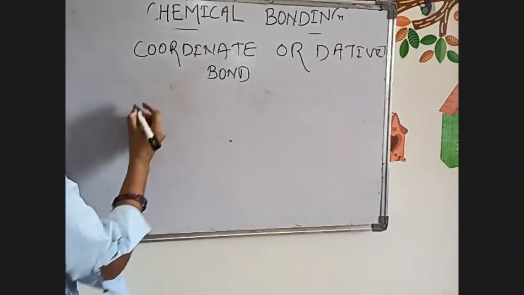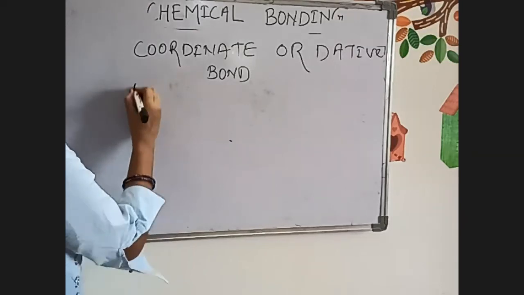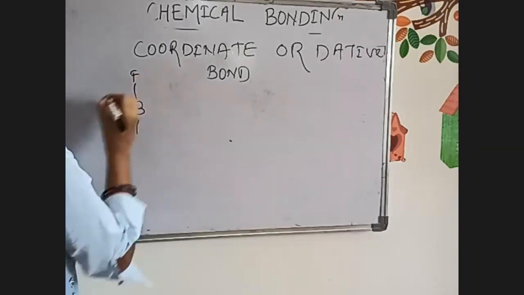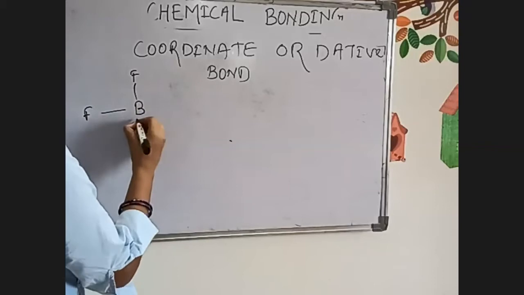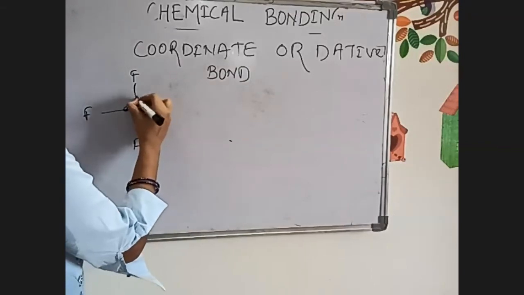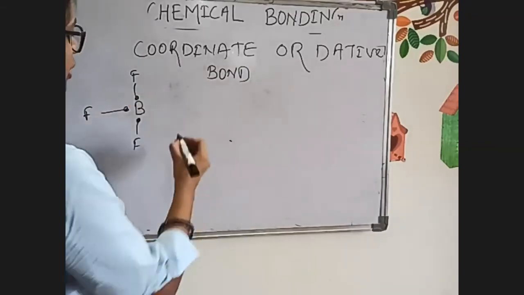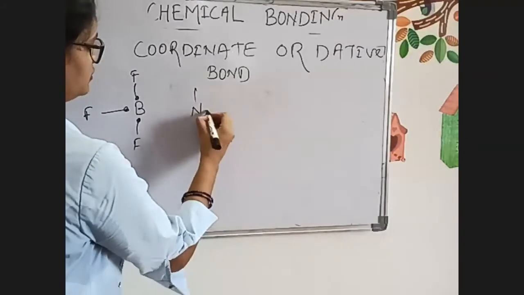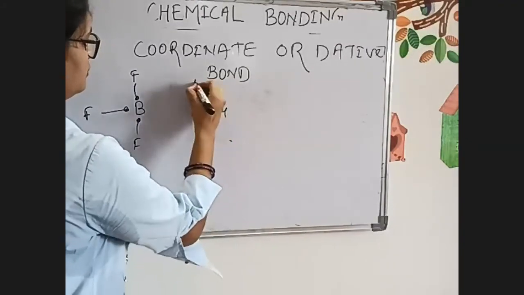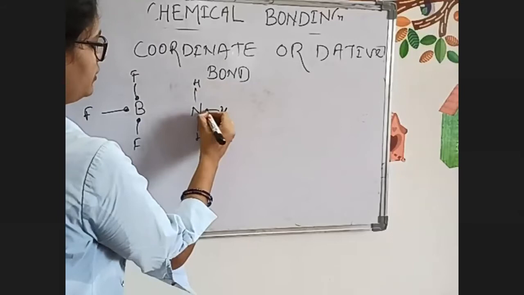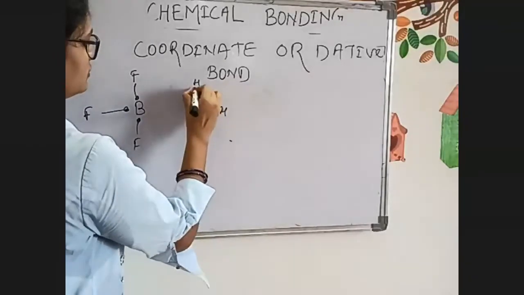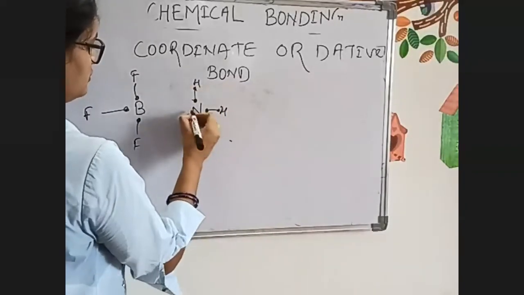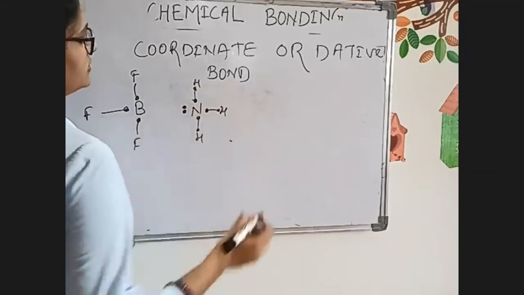How is it possible? See, we have taken BF3. We have just discussed the BF3 example. One electron, one like this. Now ammonia, NH3. One electron like this, and a lone pair is like this.